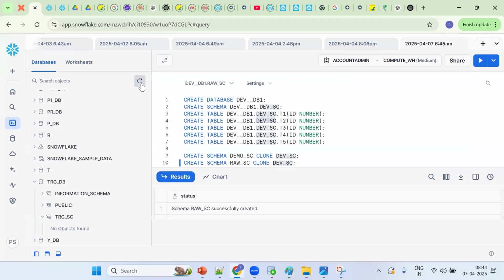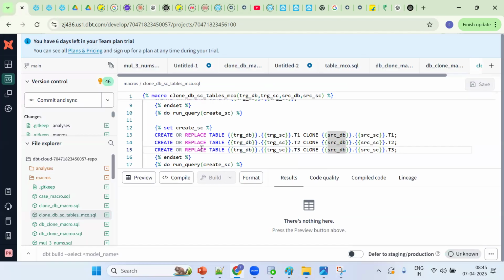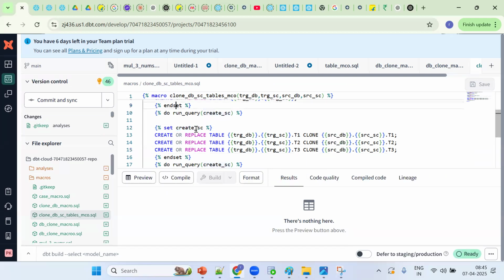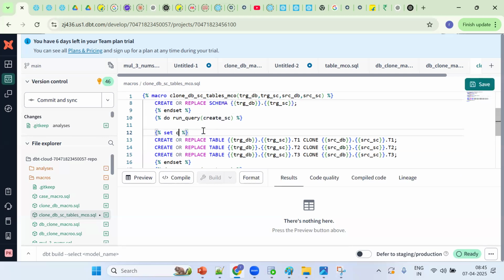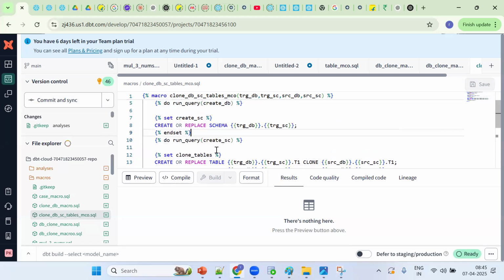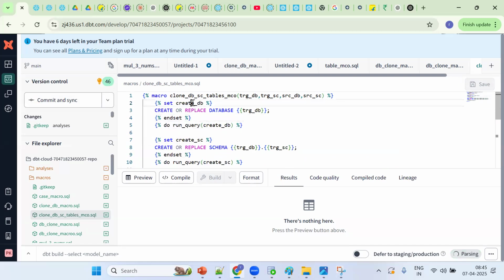If we go here now, we should get 3 tables. T1, T2, T3. Which one is the variable name? We can give any name. No worries. Create tables and clone tables. Here also all the scripts execute sequentially, even with the same variable. That's completed, so for here it is completed. Okay, this is good so far.